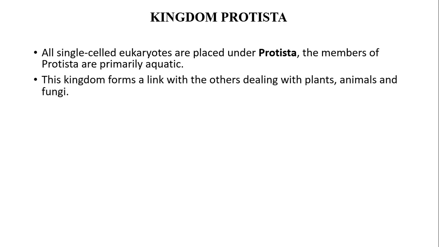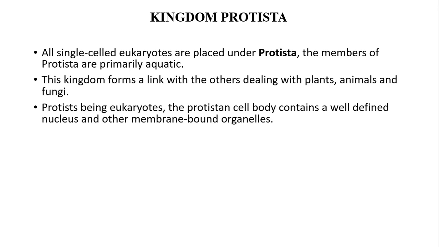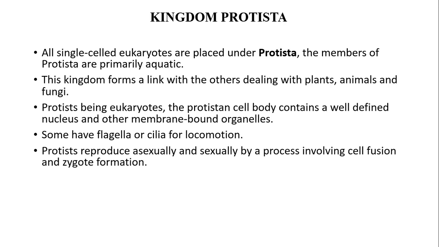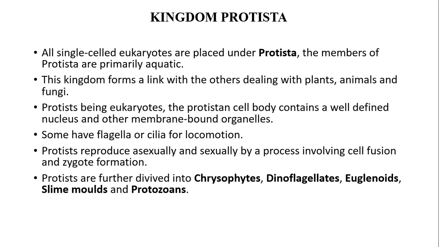This kingdom forms a link with the others dealing with plants, animals, and fungi. Protists being eukaryotes, the protist cell body contains a well-defined nucleus and other membrane-bound organelles. Some protists have flagella or cilia for locomotion. Protists reproduce asexually and sexually by a process involving cell fusion and zygote formation. Protists are further divided into chrysophytes, dinoflagellates, euglenoids, slime molds and protozoans.